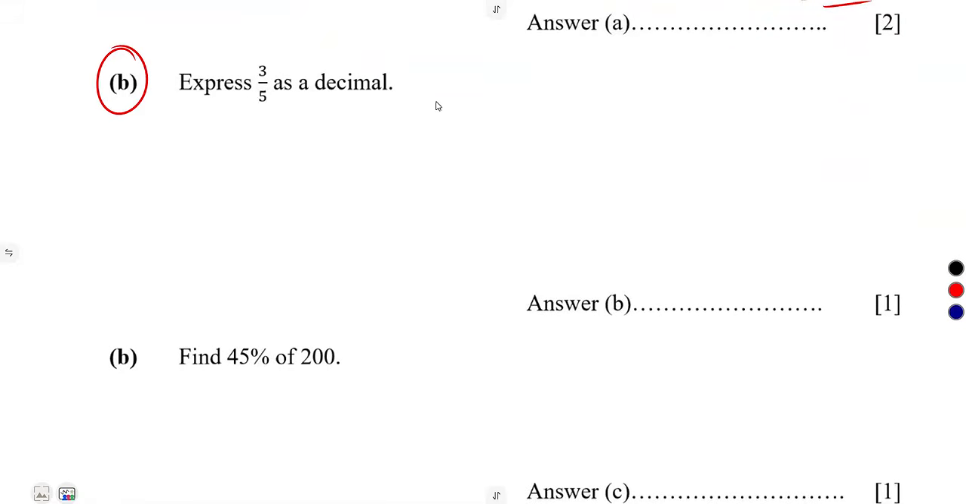As a decimal on B, express 3 over 5 as a decimal. Simply divide 5 into 3, that's impossible. So that's a 0 there. Then you're going to put a 0. So that's 6, 30 divided by 5. So that's simply what? 0.6.